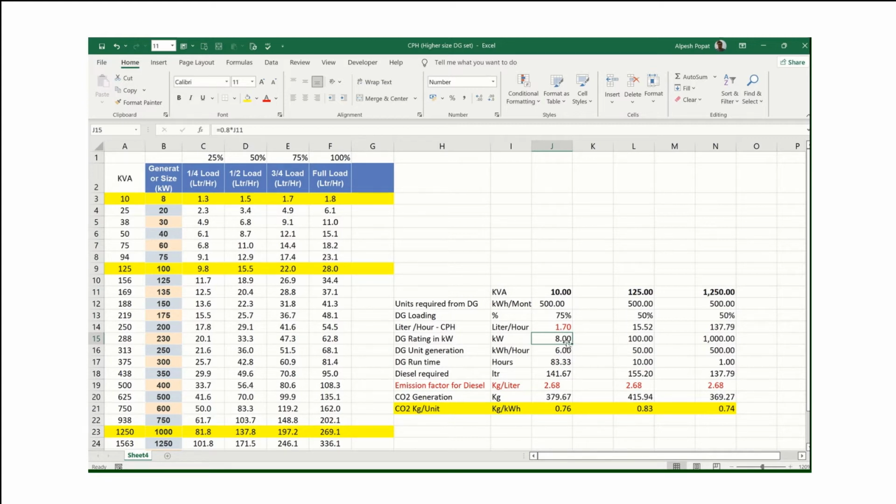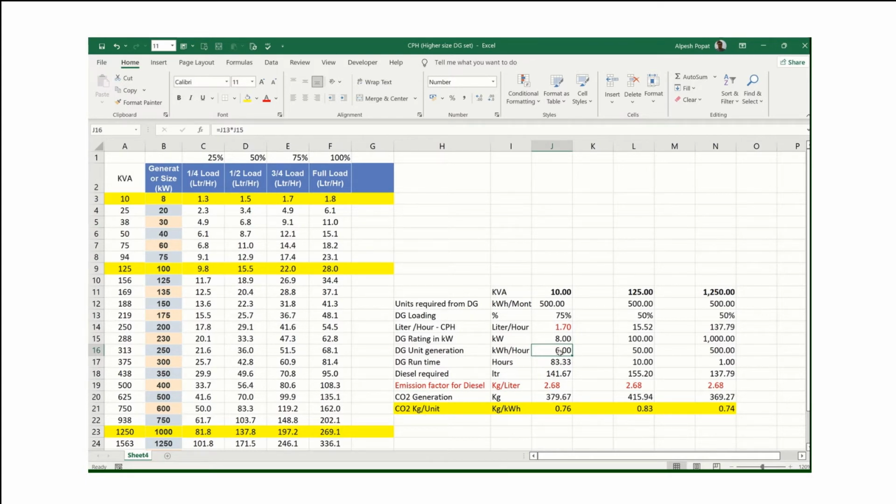Now we are not running at ultimate, that means 100%. We are running our DG set at 75%. So when you multiply 75% into 8, you will get 6 kilowatt of load. What is the meaning of this? My 8 kilowatt diesel generator is running on 6 kilowatt of load, which is 75%. So when my generator runs for 1 hour, it will produce 6 units.